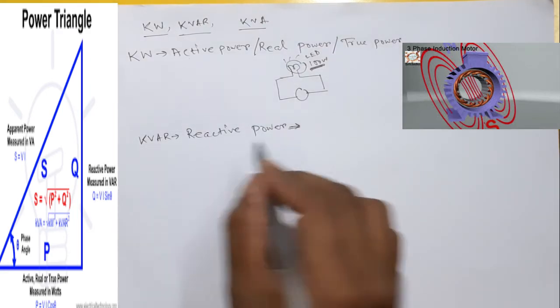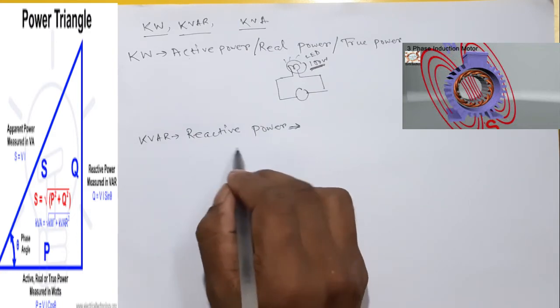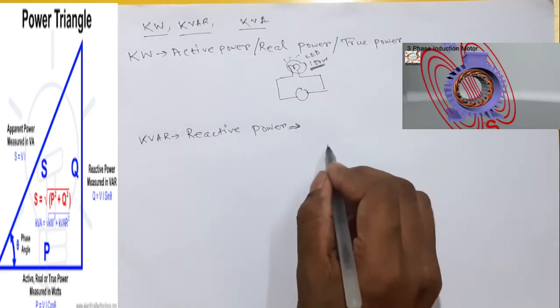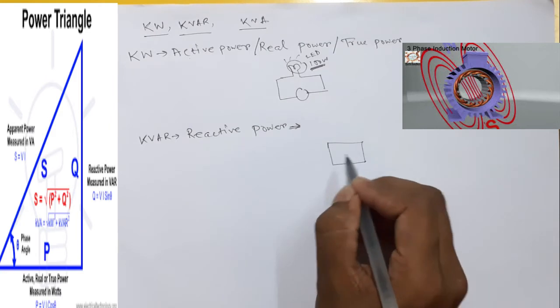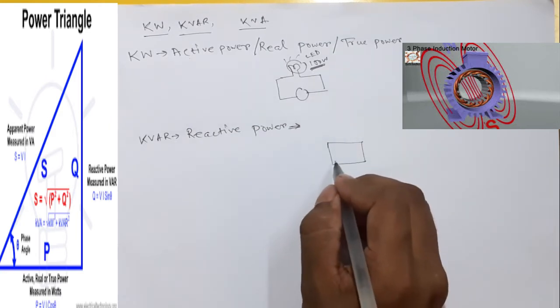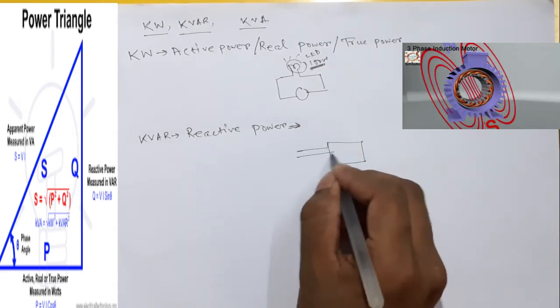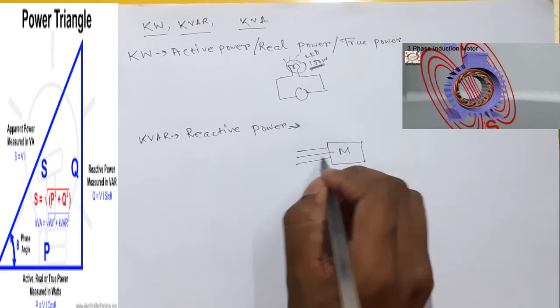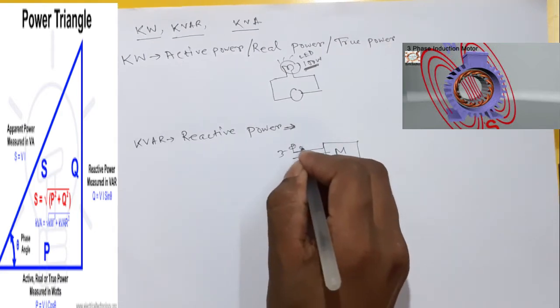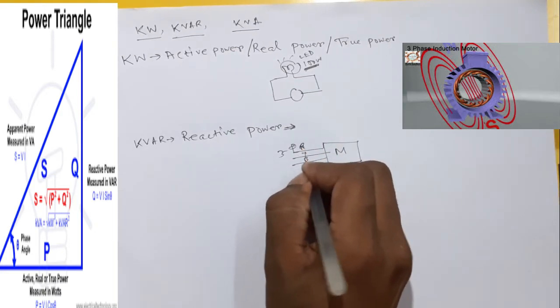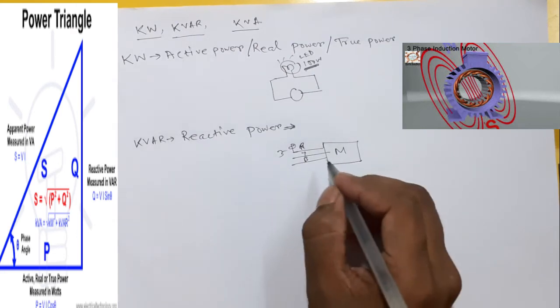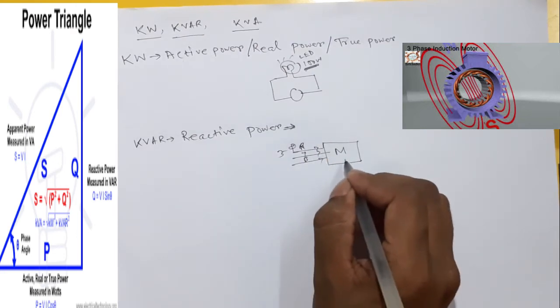So friends, to understand this concept of reactive power, I will give one example. If you have ever seen a three-phase induction motor, then R, Y, B are the three incoming points coming to the motor.